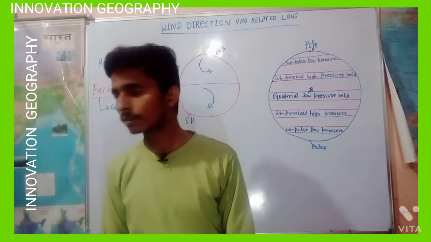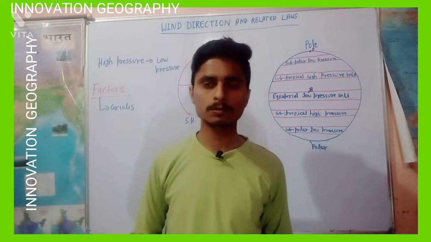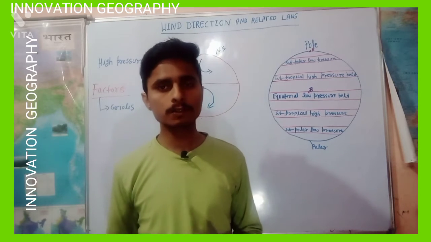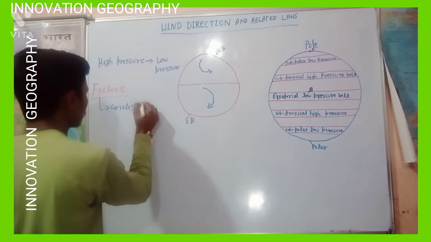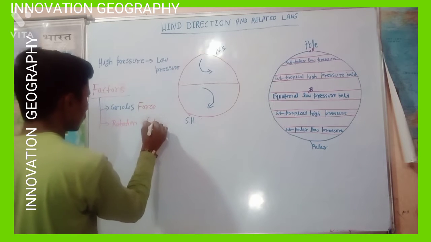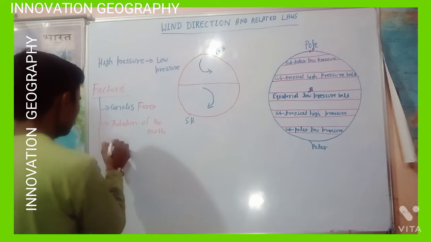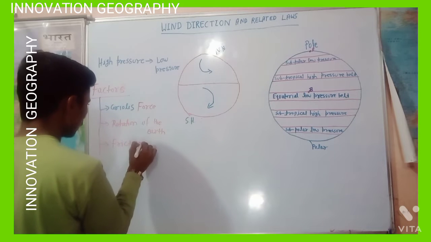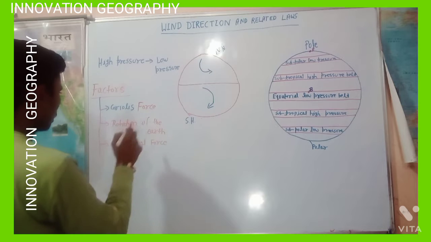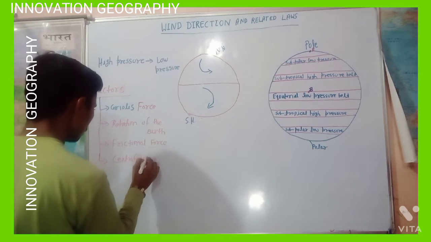And what factors affect the wind's direction? The factors are Coriolis force, rotation of the earth, frictional force, and also centrifugal force.